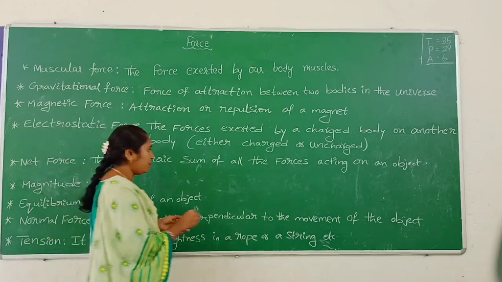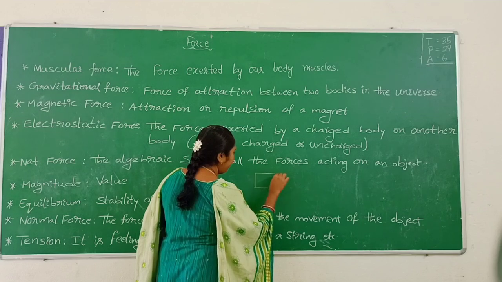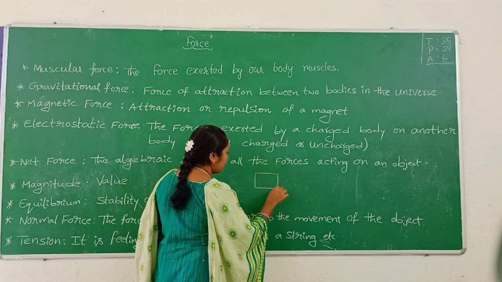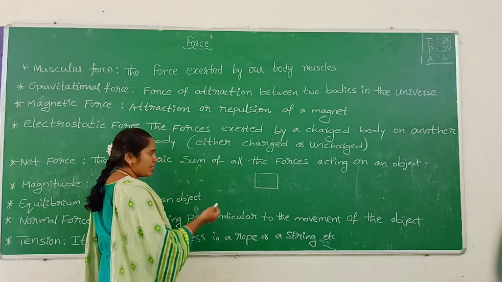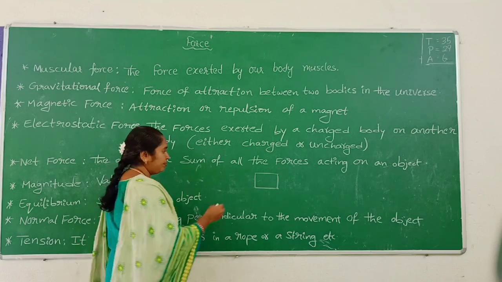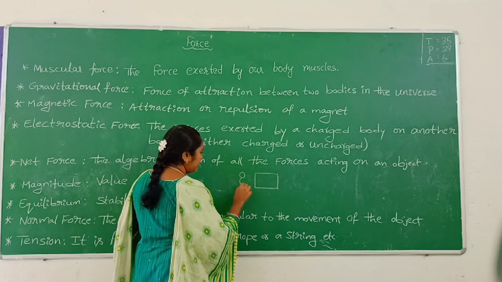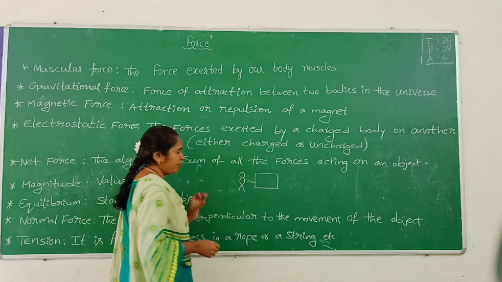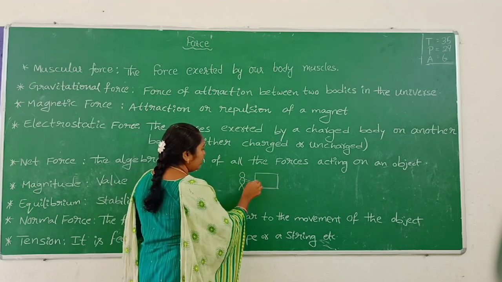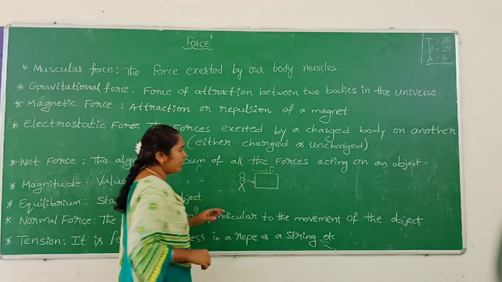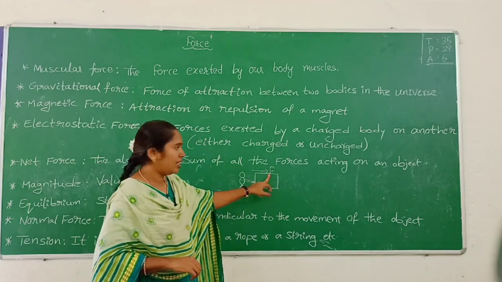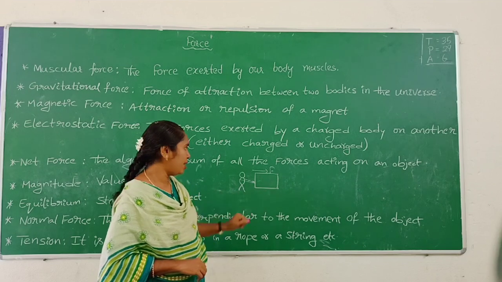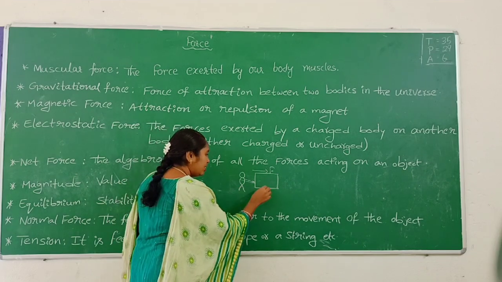You keep a block on a surface. Here some forces are acting. A person is pushing in this direction. Here the force F is applied in this direction.